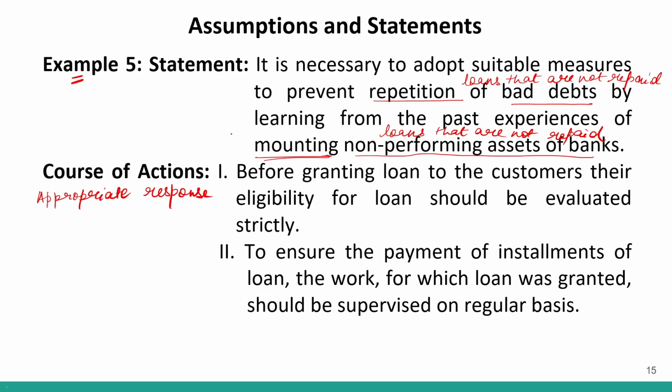Mounting means that there are a large number of loans that are not repaid to the banks. So there are a lot of loans that are not being repaid to the banks. Banks are in loss. Therefore, we should take some necessary suitable measures to avoid it. So we have to identify the correct course of action.